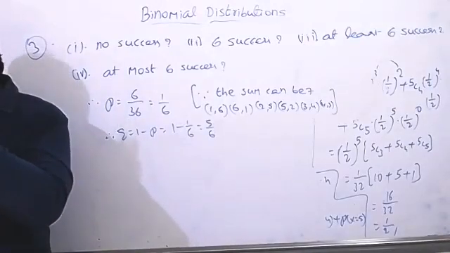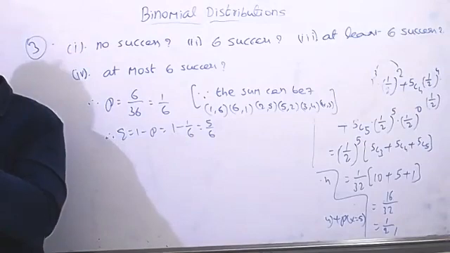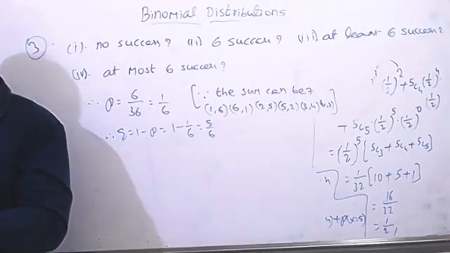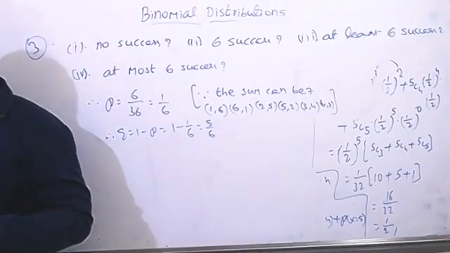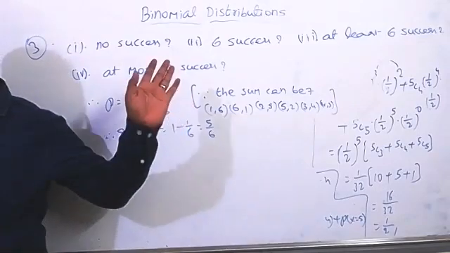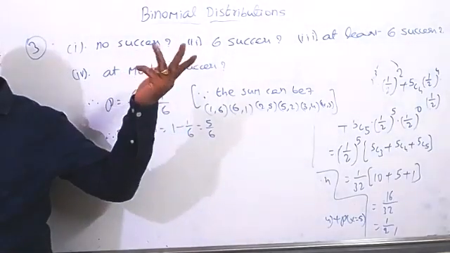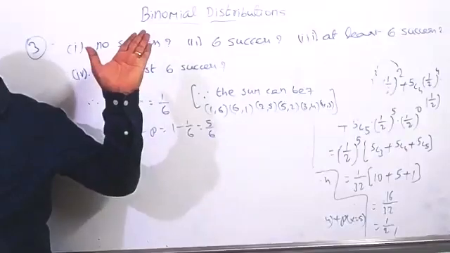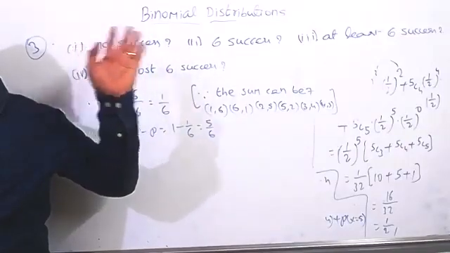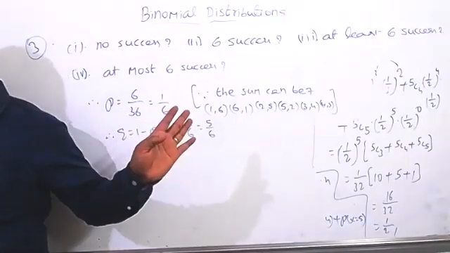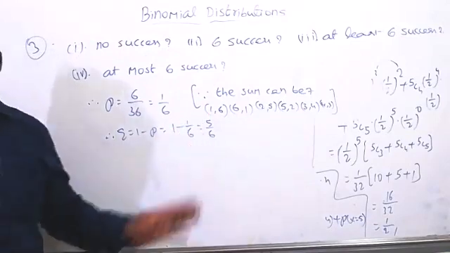The capital X is a binomial variate with parameters. What are parameters here now? The number of trials equal to 7 here. So n equal to 7 and p equal to how much? 1 by 6.